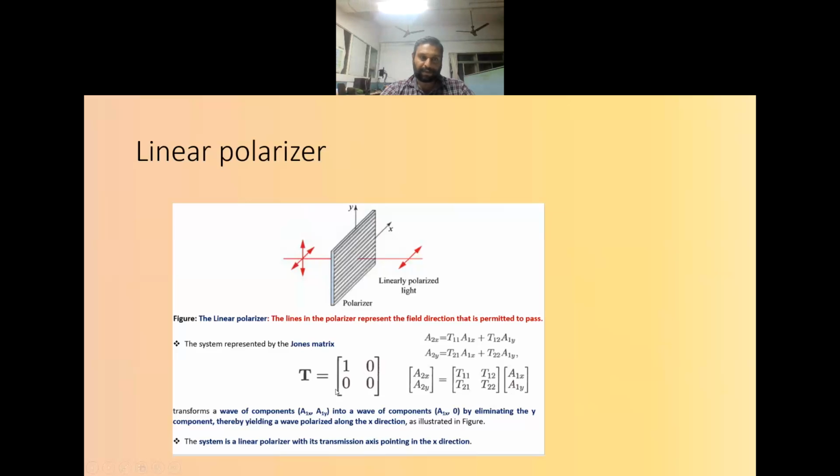So it will transform the wave components A1x, A1y into a single wave component A1x, 0 by eliminating the y component, thereby yielding a wave polarized along the x direction only. Earlier it had random directions, x and y. Now it has only one direction in the output. So the electric field will be vibrating only in the x direction. That is the function of a polarizer.